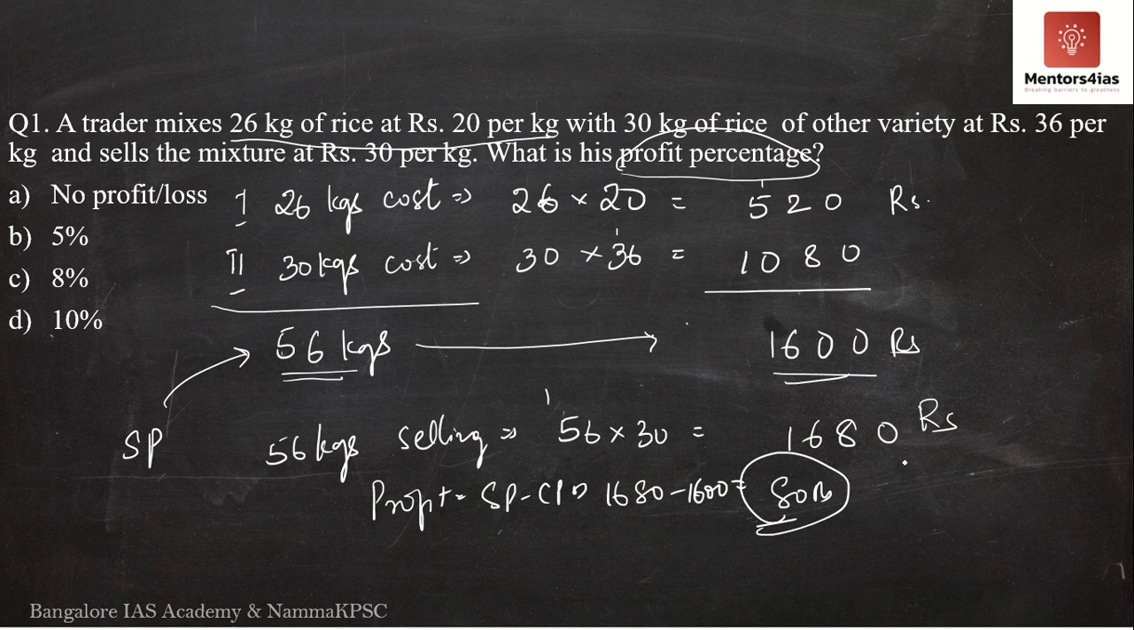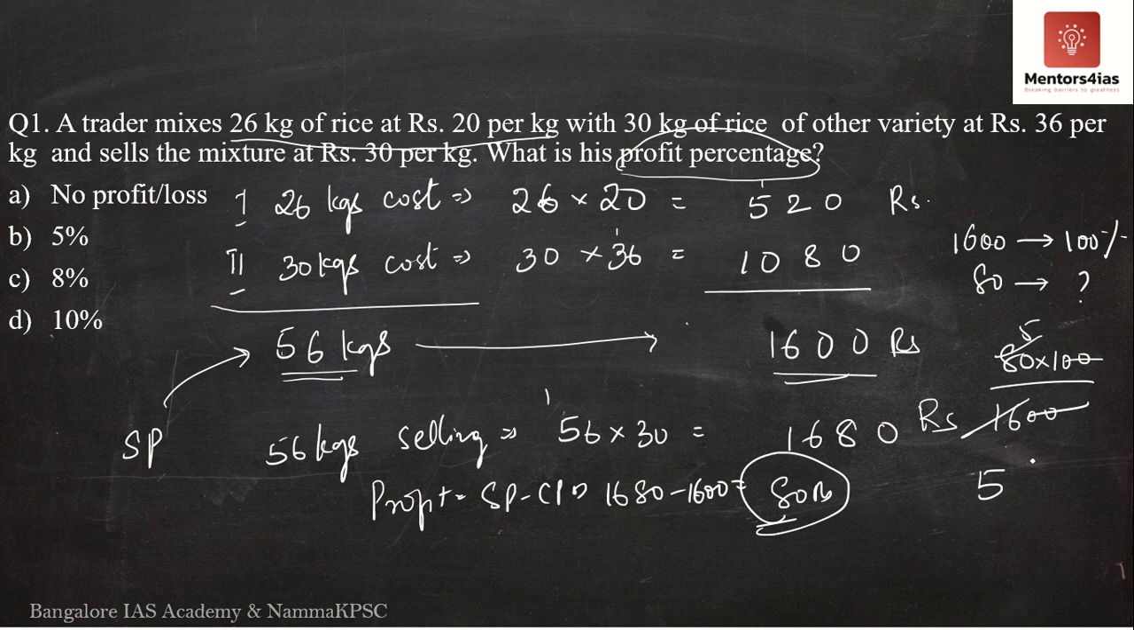Now profit percentage is always determined with respect to the cost price. So what will we do? We will consider the cost price, which is here 1600. 1600 is 100%. Then what is 80 rupees? So cross multiplication, 80 into 100 divided by 1600, the zeros get cancelled. 80 divided by 16. This is simple. 16 fives are 80. Therefore this is 5%. Therefore the correct answer is 5%. The correct option is option B.